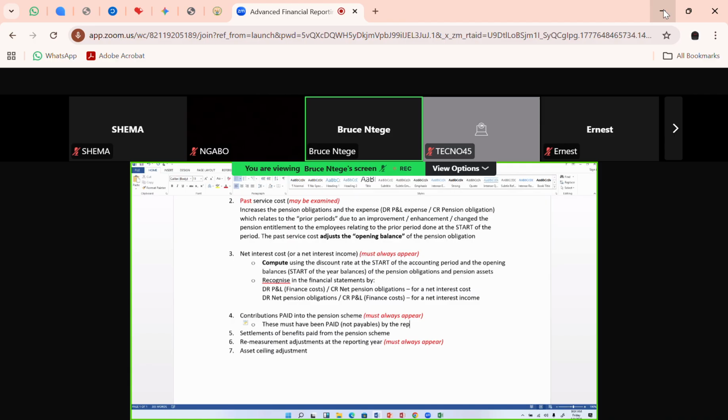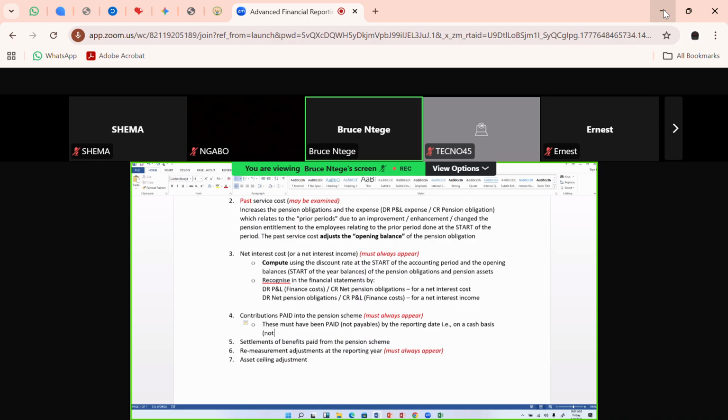So at the reporting date, the company must have paid this money into that separate entity. The pension schemes are usually managed in a separate company or entity. So this employer company must have transferred these monies into that separate entity by the reporting date for us to call them contributions paid. So that word is in the past tense: they have been cash paid. This means that this will be on a cash basis, not accrual basis.